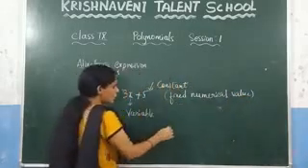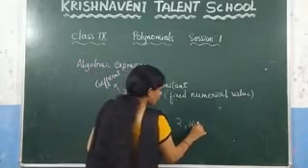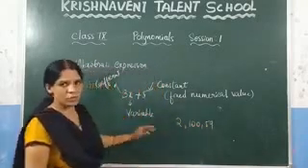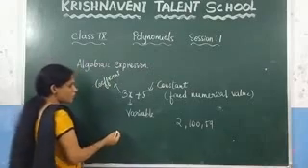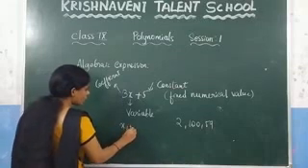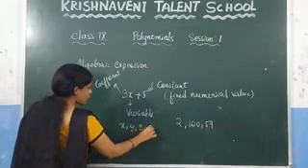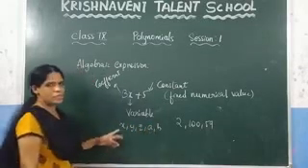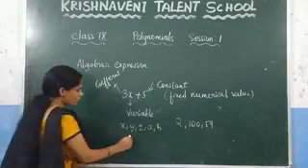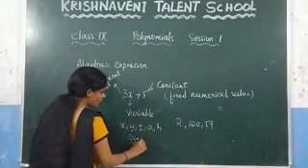What are constants? 2, 100, 59. These are all constants because they have a fixed numerical value. Then what is meant by the variable? It does not have any fixed numerical value. We can consider the variables as x, y, z, a, b. These are all variables. We can call them symbols also.